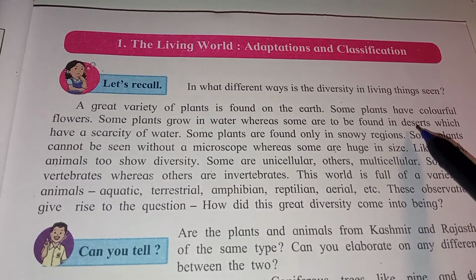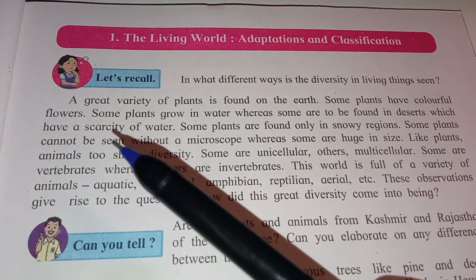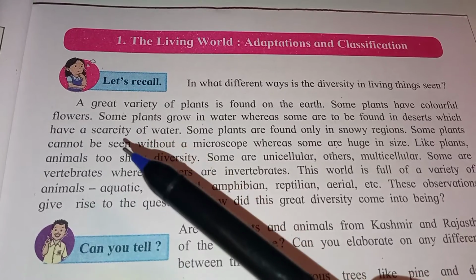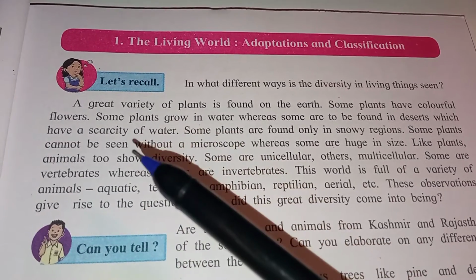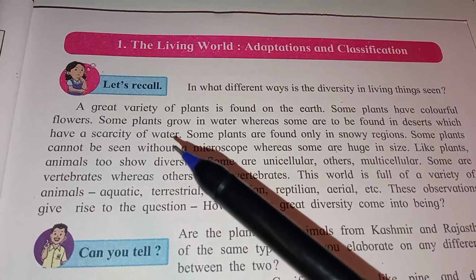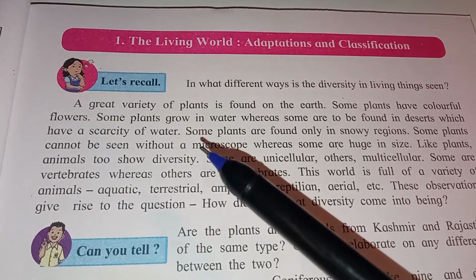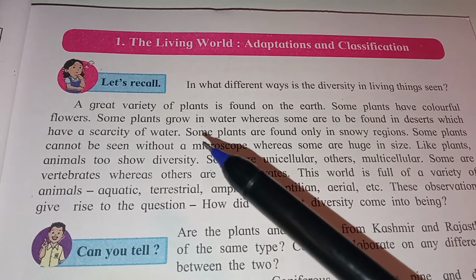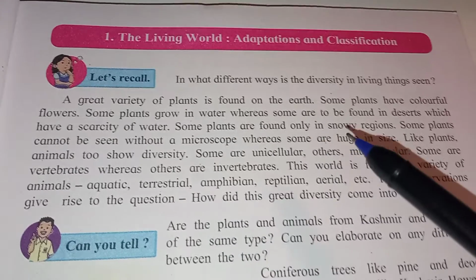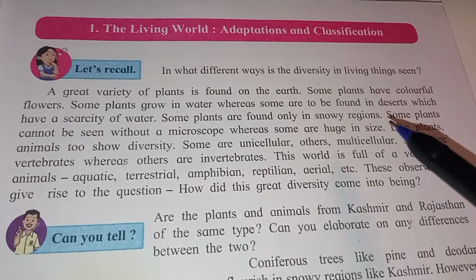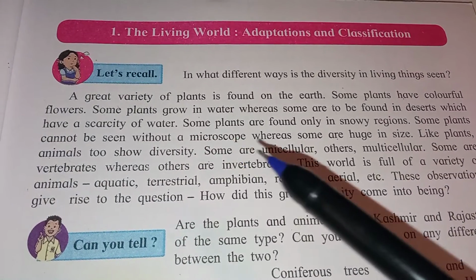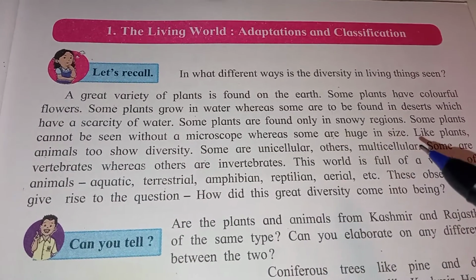Some plants are found in deserts, where scarcity of water means lack of water, very little water because of poor rain conditions. Some plants are found only in snowy regions. Some plants cannot be seen without a microscope, whereas some are huge in size.